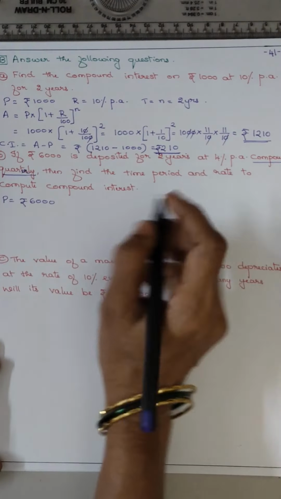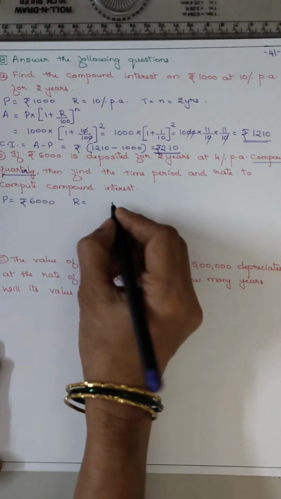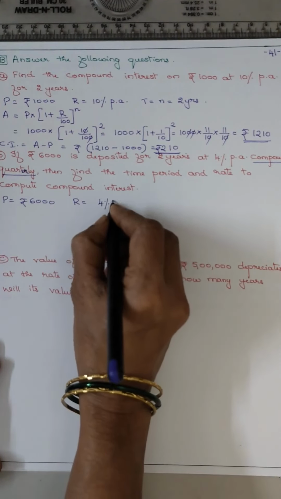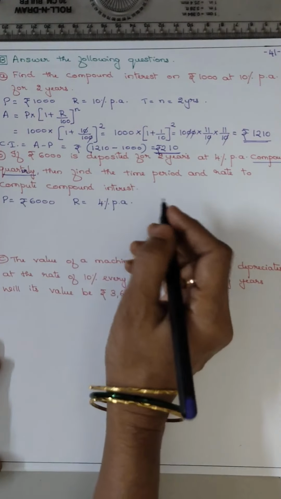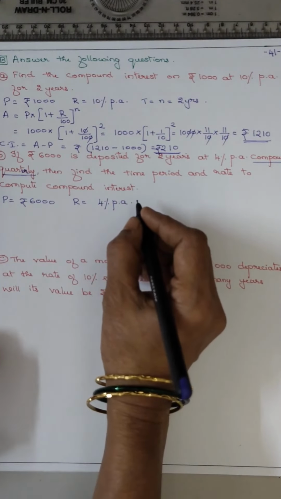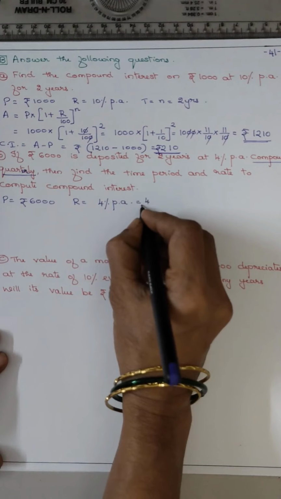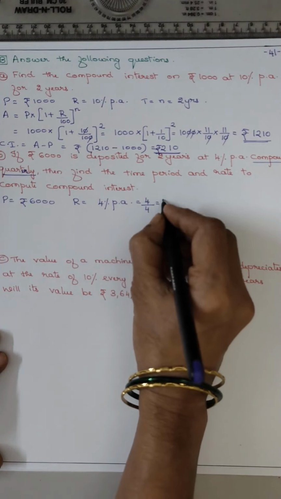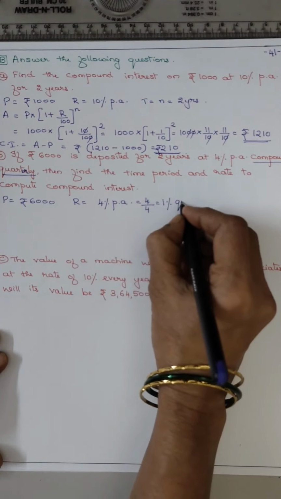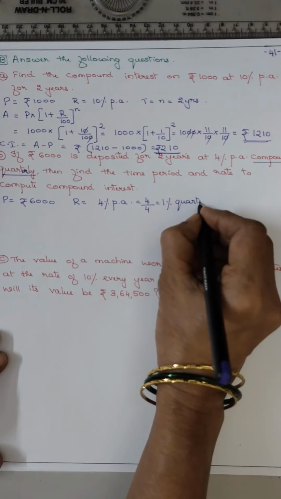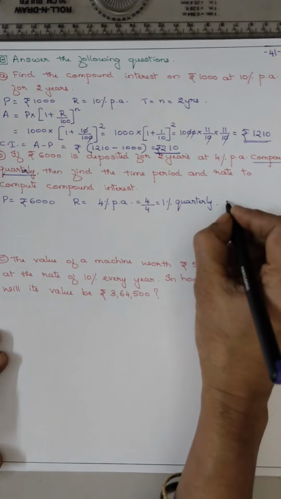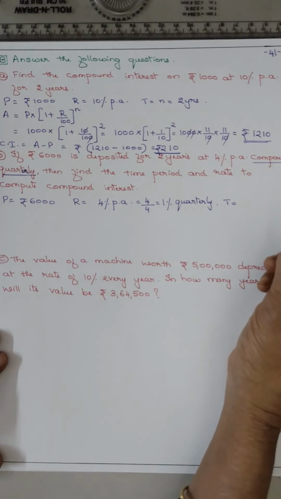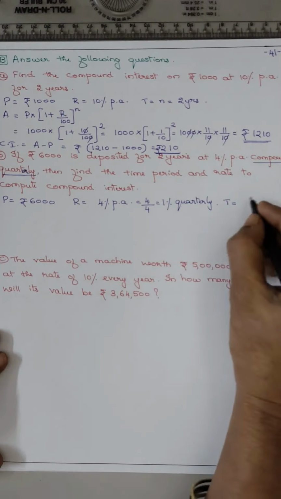So P is equal to rupees 6,000. Now rate of interest R is 4% per annum. If it is quarterly, it will be how much? It is 4 by 4, that is 1% quarterly, isn't it? Now time is given as how much? For 2 years.